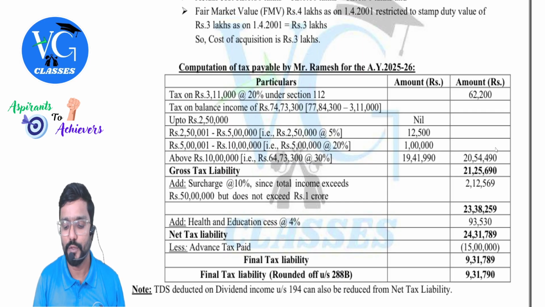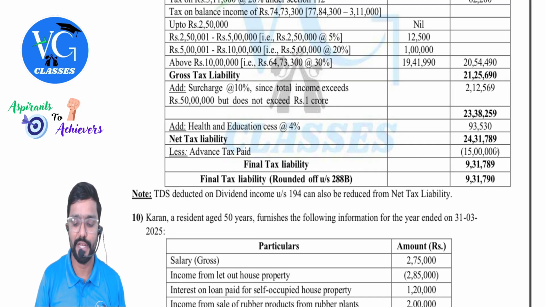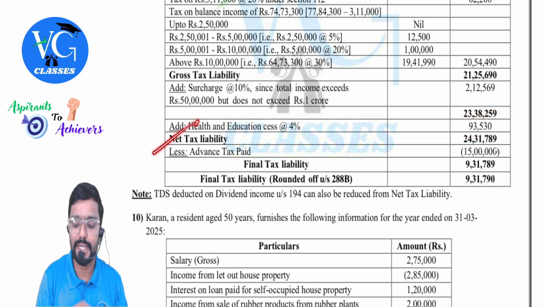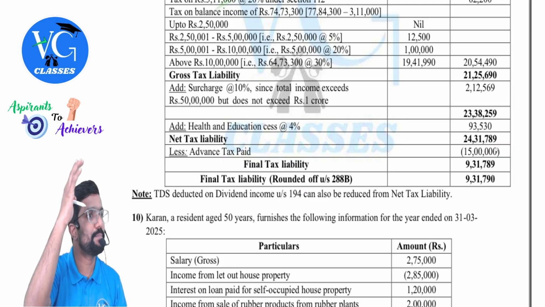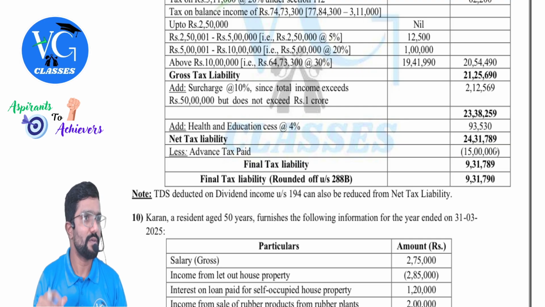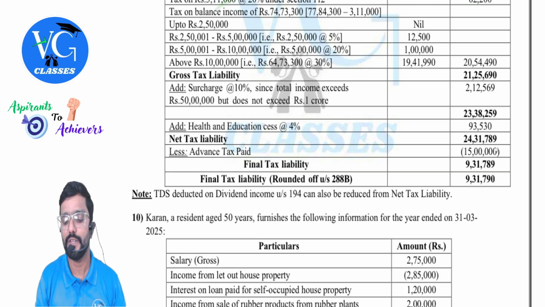Okay. Then you add up both. Gross tax plus surcharge. On that, 4% health and education cess. Okay. So final tax liability comes to 24,31,789. And in the question they have told advance tax paid. How much, sir? 15 lakh. Reduce it. So after this, what is the tax payable? 9,31,789, which we are rounding off to the nearest 10 rupees as per section 288B.